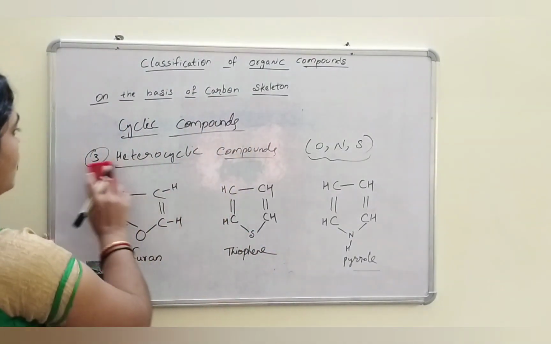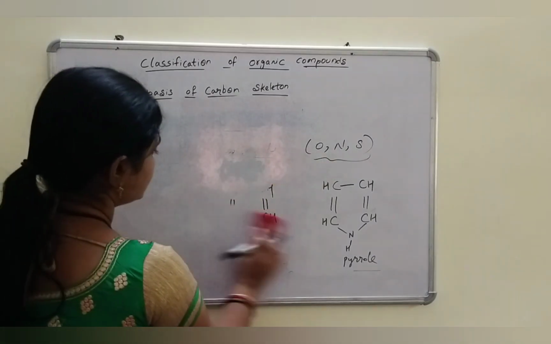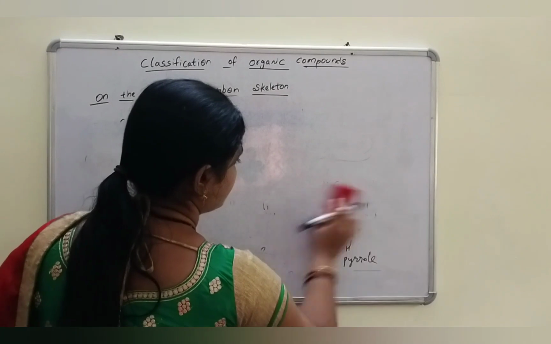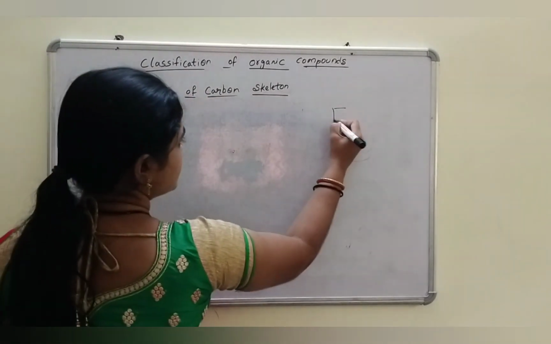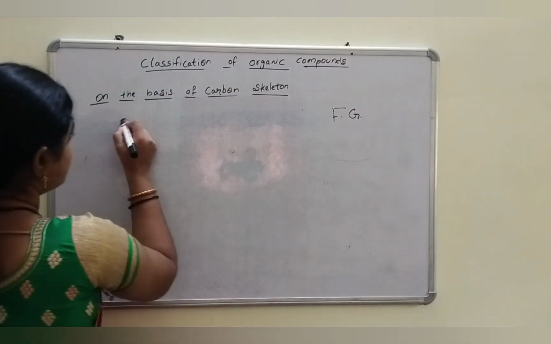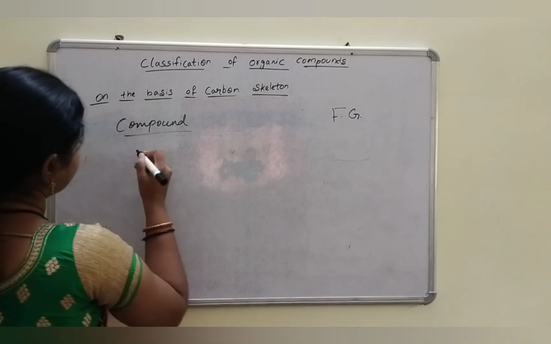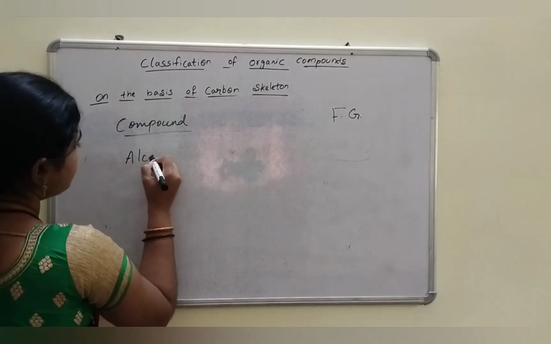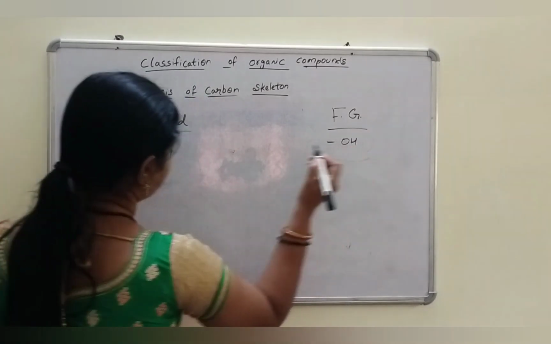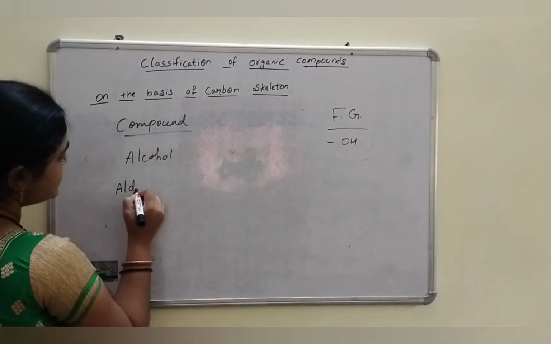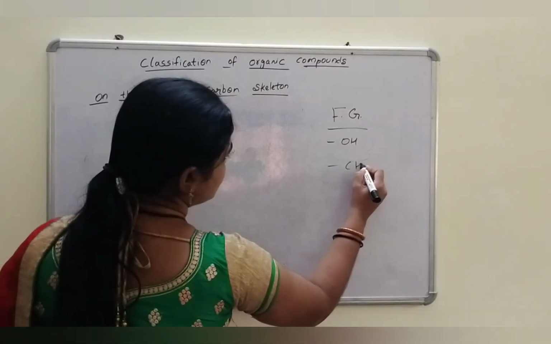Let's see how the classification is done on functional group. For example, see, this is a functional group and this is a compound. If alcohols are present, the functional group is OH. If aldehydes are present, the functional group is CHO.